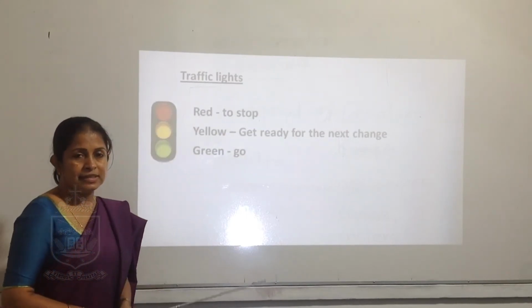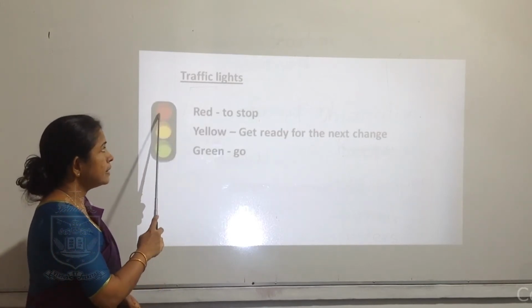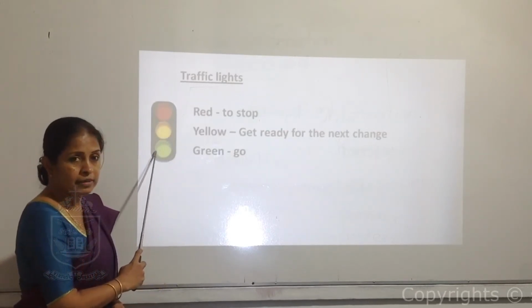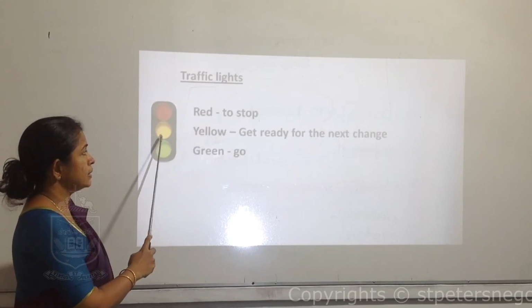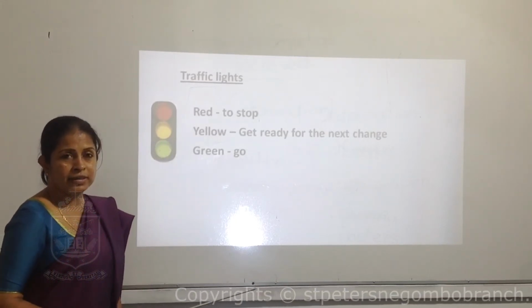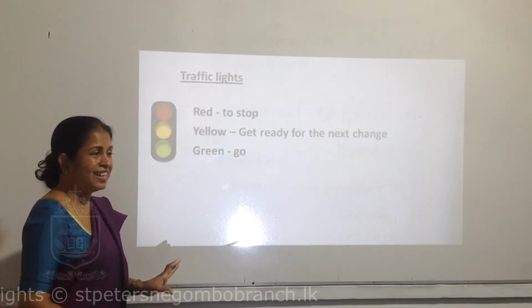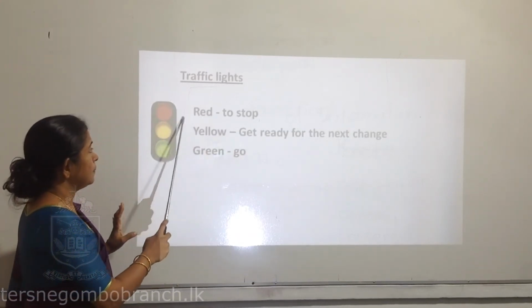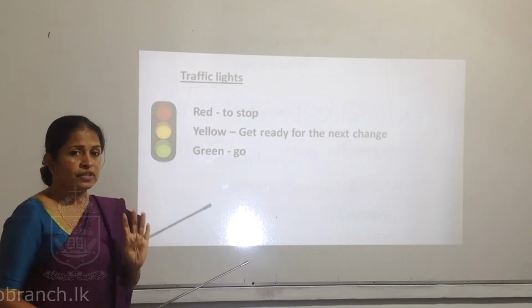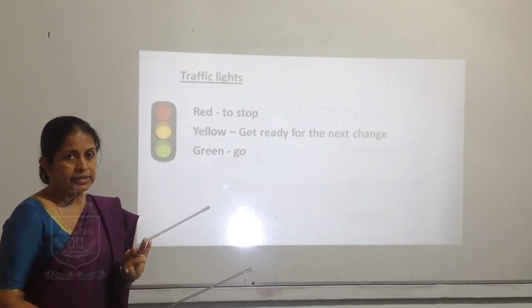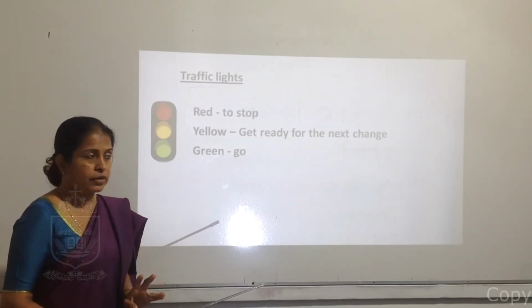Signal light. Signal light is marked with what are the main three colors? Red, yellow and green. Main three colors means only these three colors are there. First is red, second is yellow and third is green.